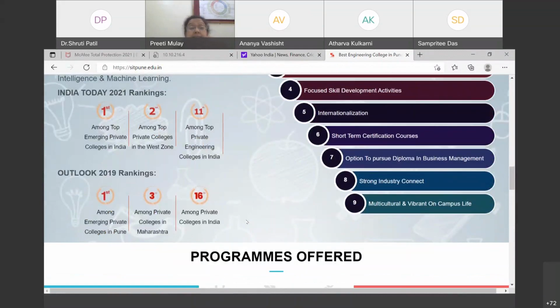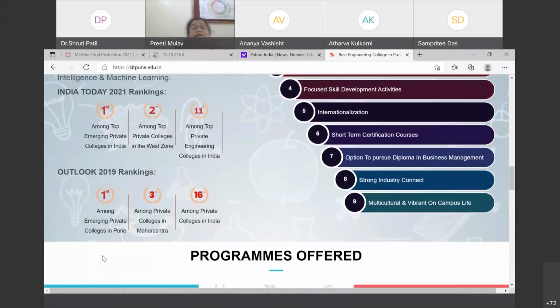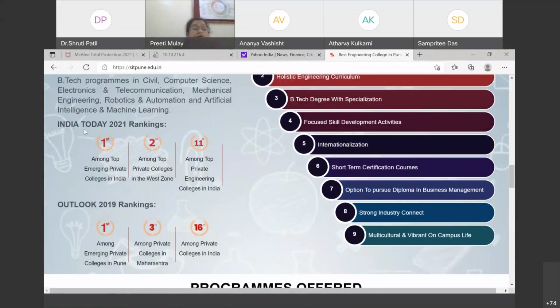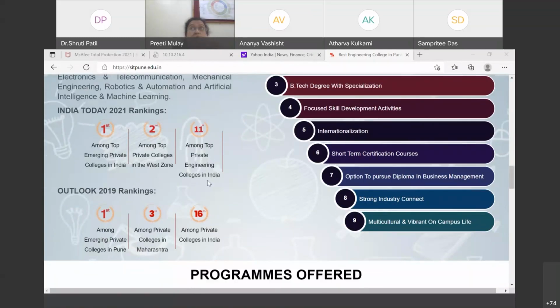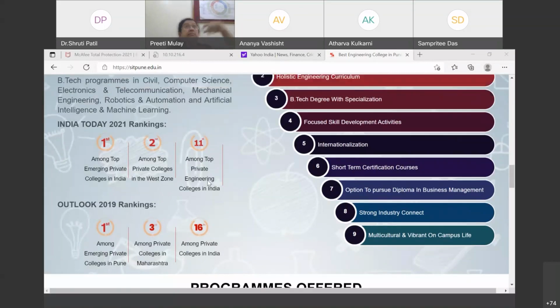These are our current rankings, and we are first among the top emerging private colleges in India. We are second among the top private colleges in the West Zone, whereas we are 11th among the top private engineering colleges in India. Whereas these are the 2019 rankings that we received, where we were again first, then third, and 16th. So definitely this year we have jumped a lot higher, right?